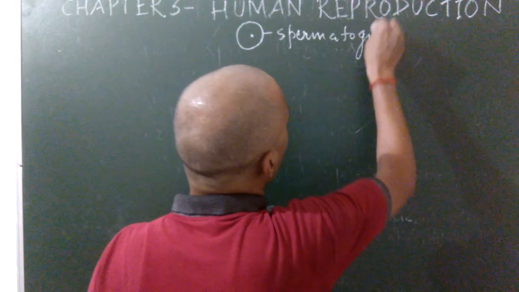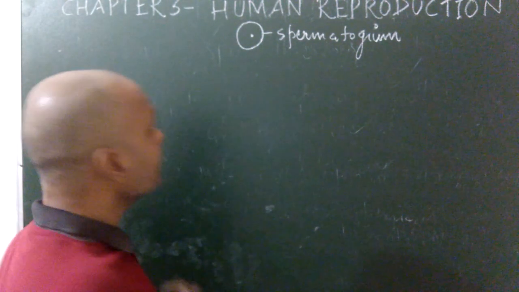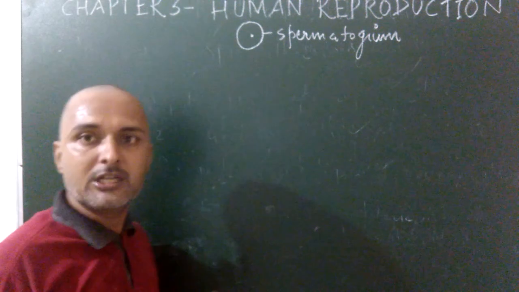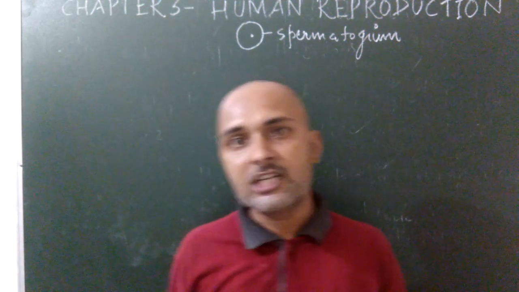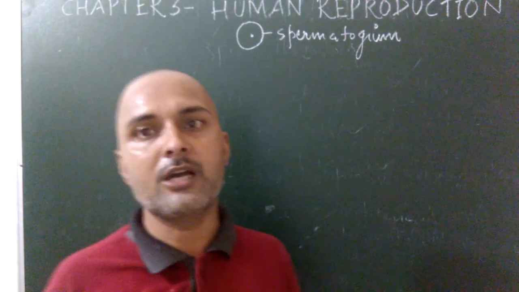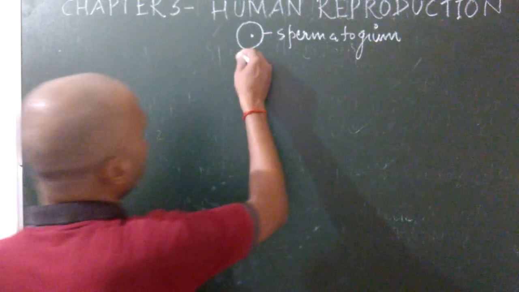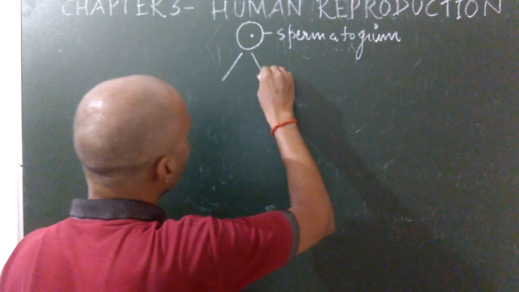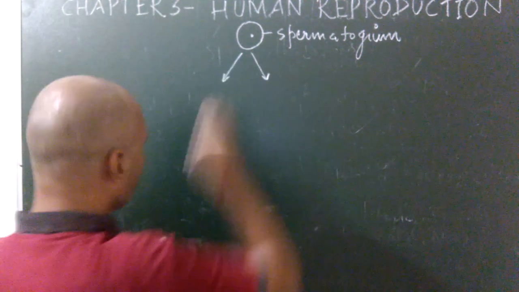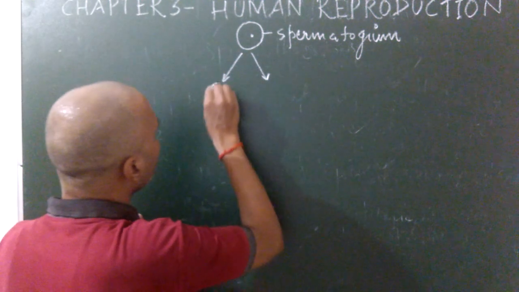This spermatogonium, first phase is multiplication phase. In this phase, the spermatogonium increases its number by mitosis division. In this phase, it will increase its number.